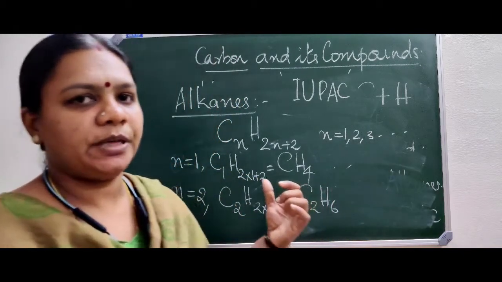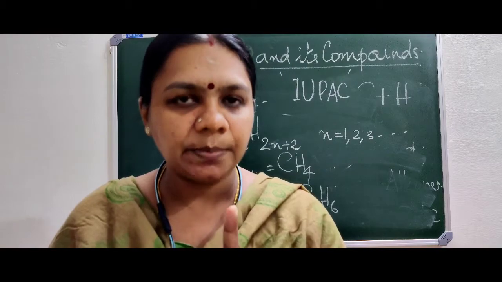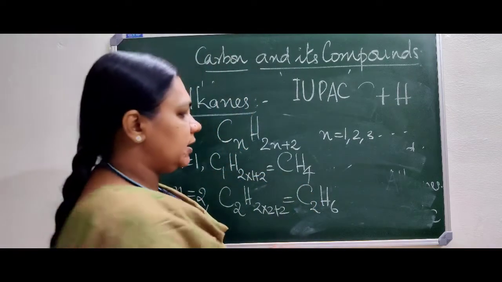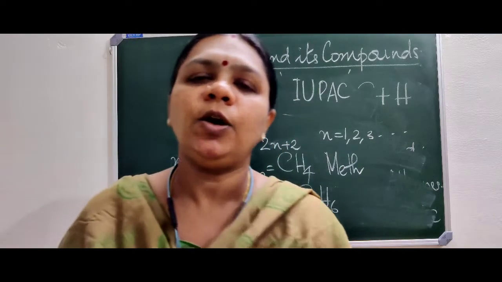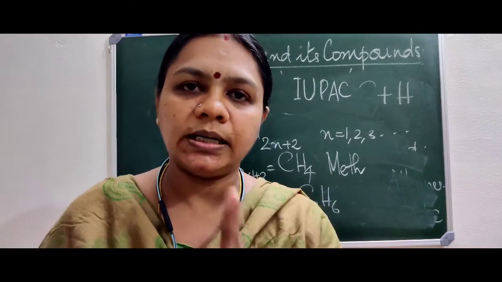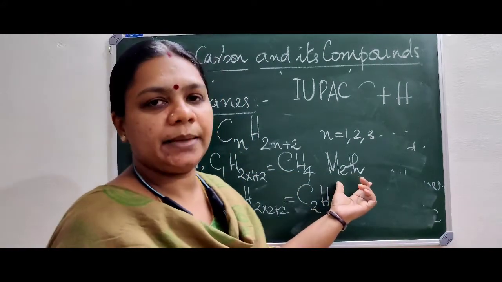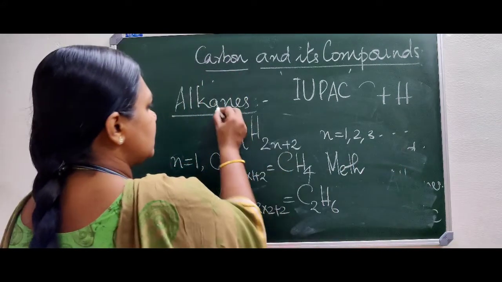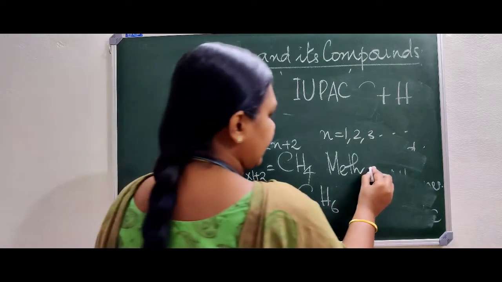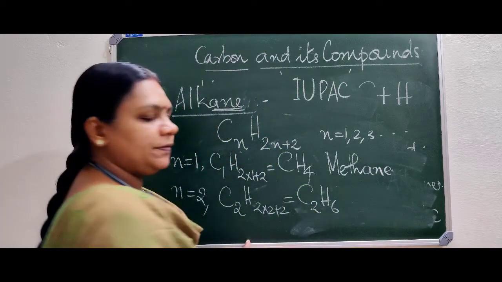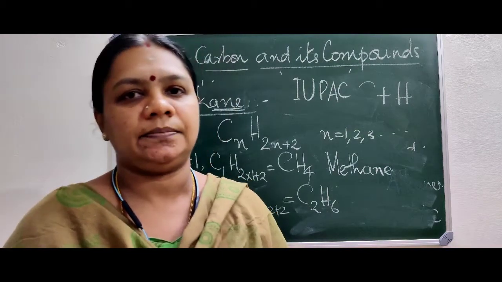Now, according to the IUPAC system, any hydrocarbon or any carbon compound bearing only one carbon in its molecule starts with the name METH, meth. This is applicable for any organic compound which has only one carbon in its molecule. Now, what are the ending words? We start with METH and we end with the last three letters, that is ANE. Hence, we write the name of the very first and simplest saturated hydrocarbon CH4 as methane.